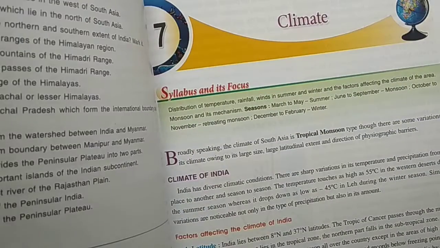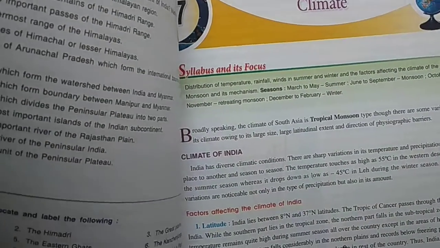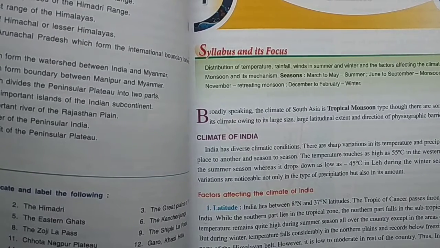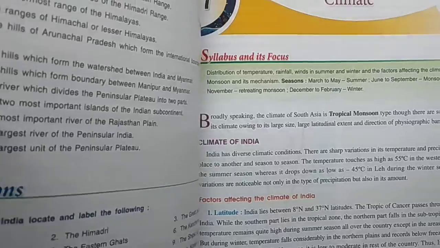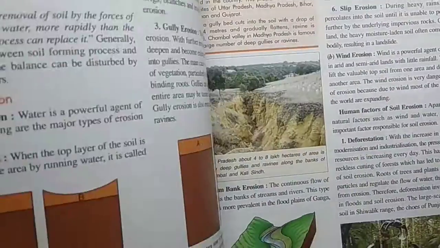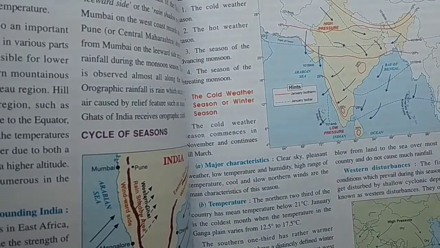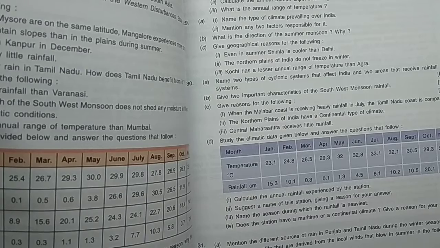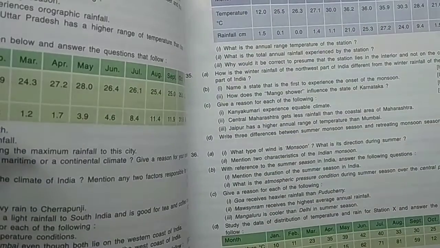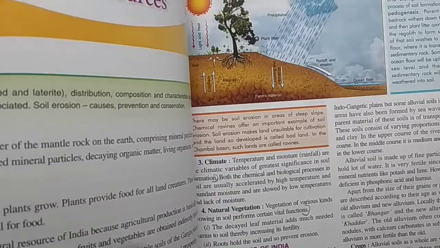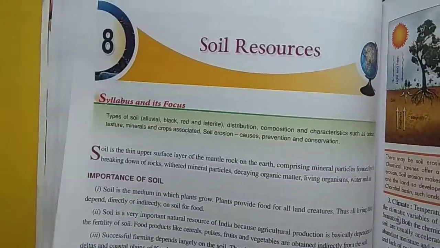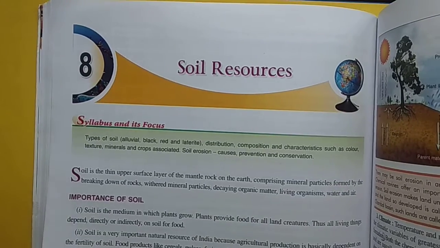No question answers from this chapter will be there. So in your next assignment we will discuss the 8th chapter, that is soil resources.